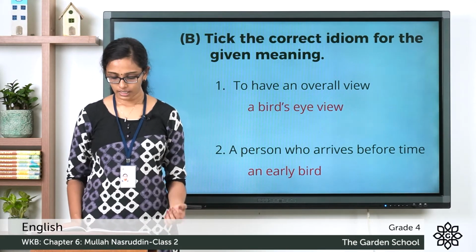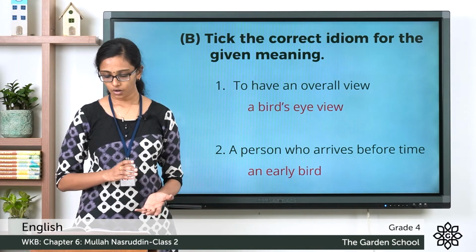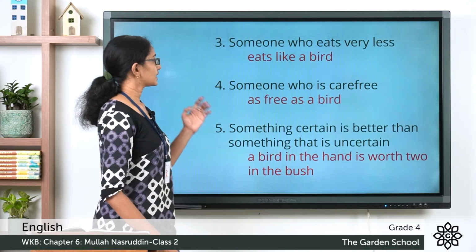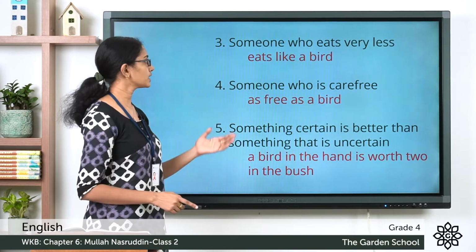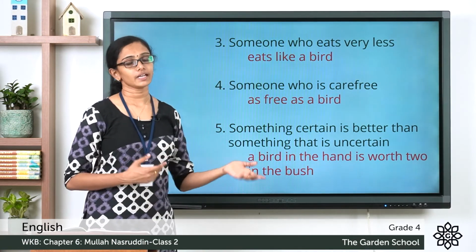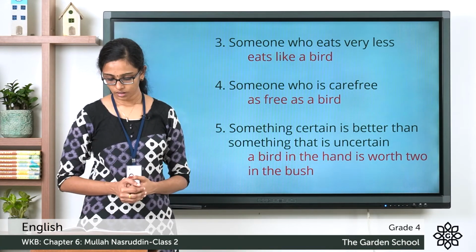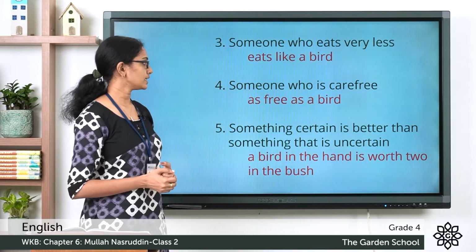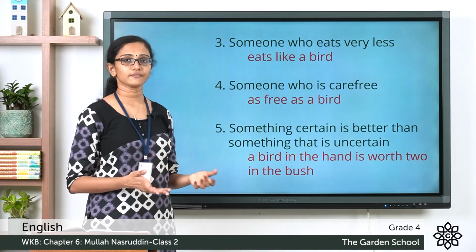Now the third one, someone who eats very less. Is it eats like a bird or the early bird catches the worm? The correct one is eats like a bird. So eats like a bird is an idiom which means someone who eats very less. Now the fourth one, someone who is carefree. Is it birds and the bees or as free as a bird? The correct idiom is as free as a bird. It means someone who is carefree.